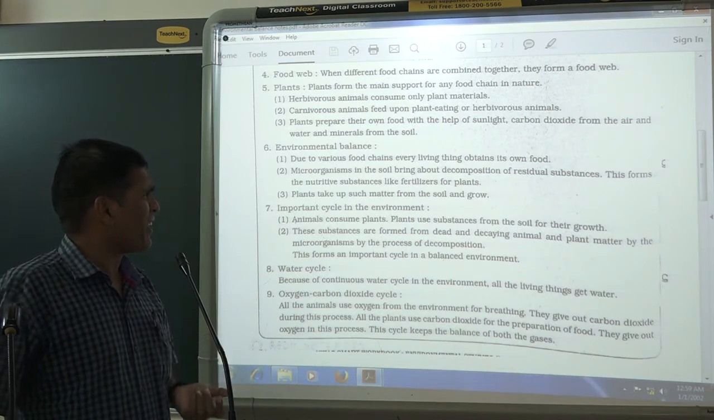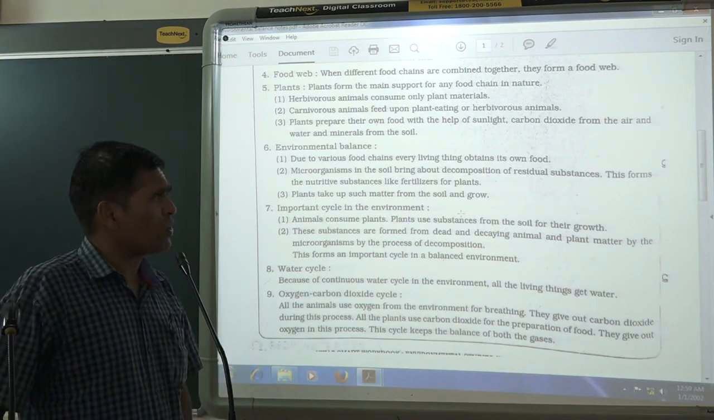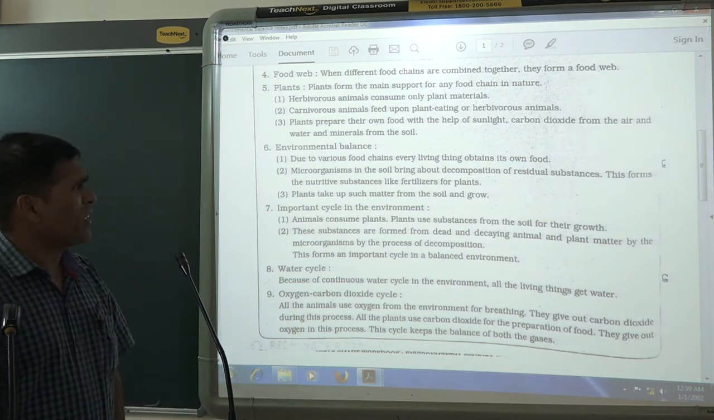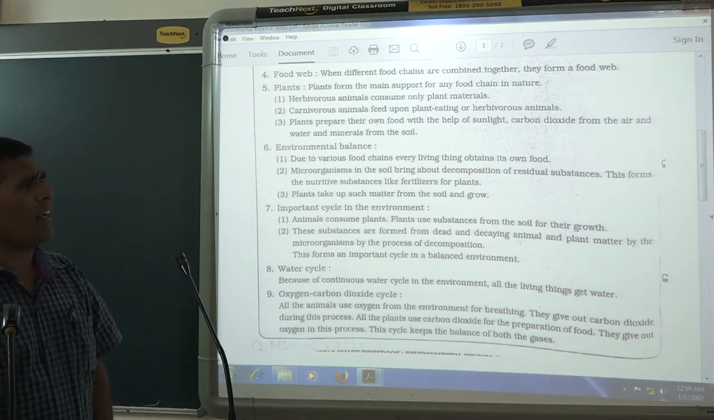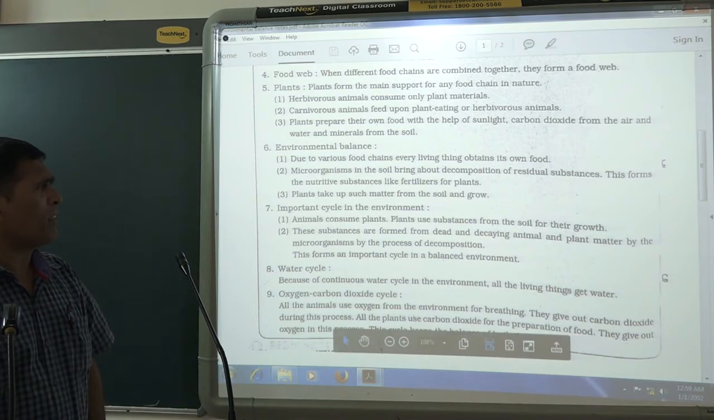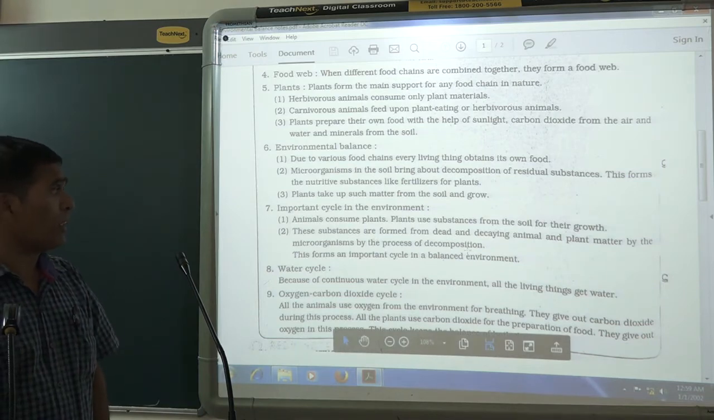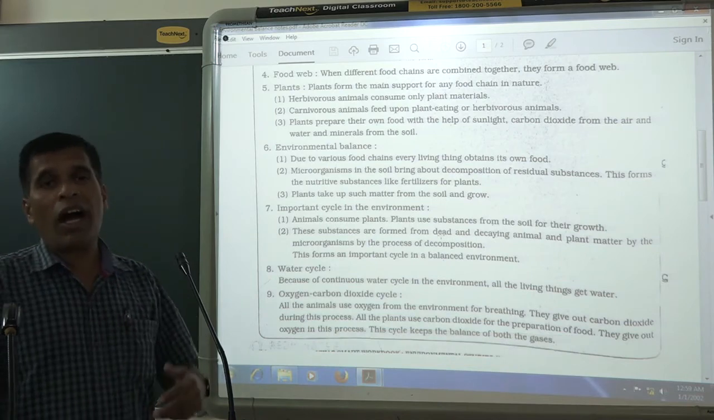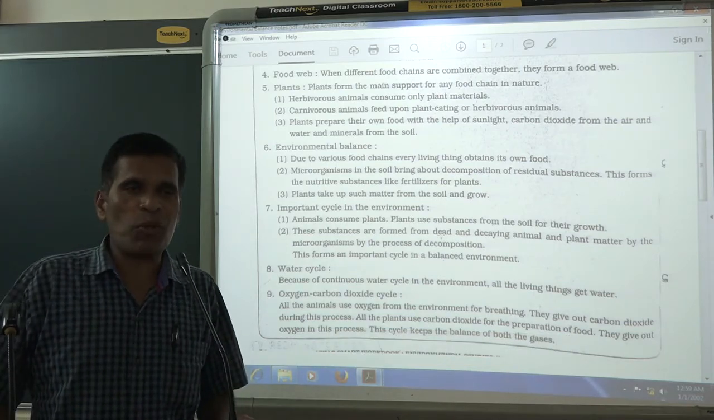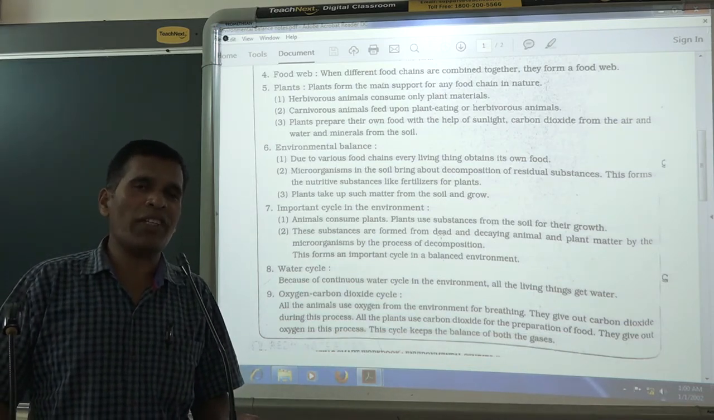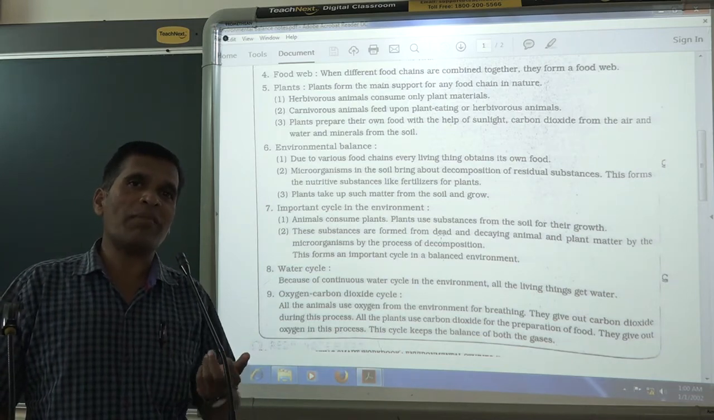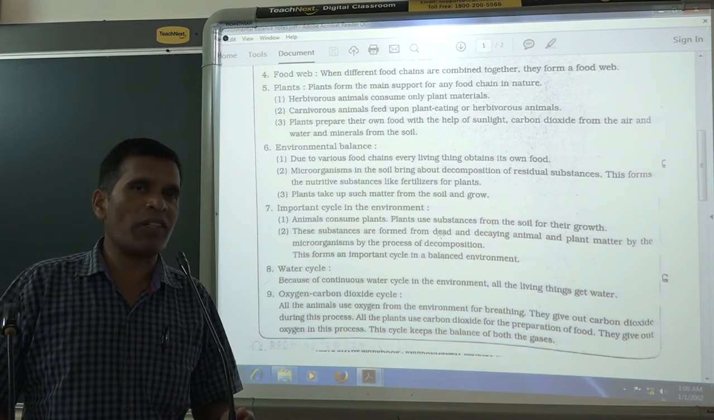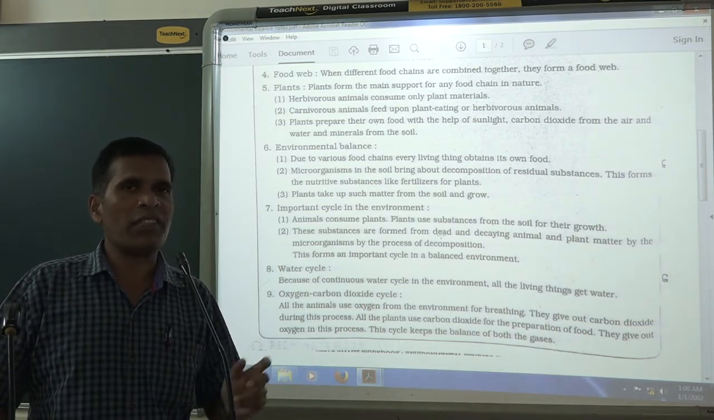Many cycles are there. Animals consume plants, and plants use the substances from the soil for their growth. These substances come from the dead and decaying animals and plant matter, through the decomposition by microorganisms. This forms an important cycle in the balanced environment. How is the environment balanced? Suppose every day thousands, millions of animals are dying. What happens after dying? They mix in the soil.